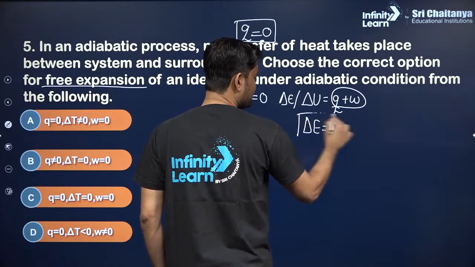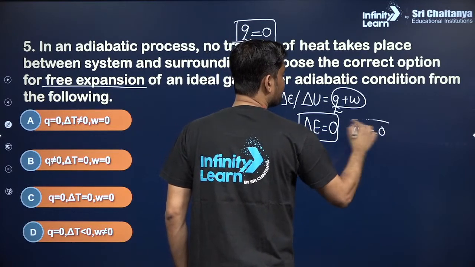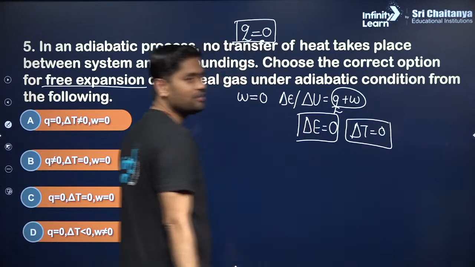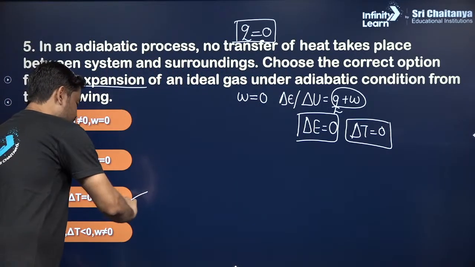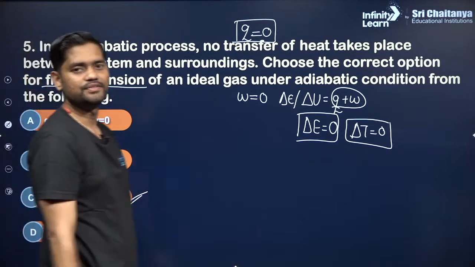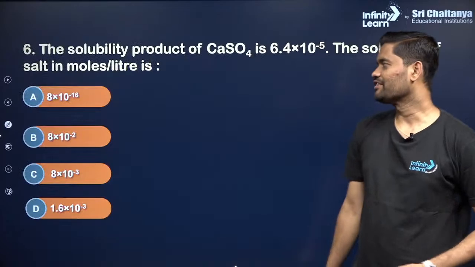And since change in internal energy is 0, change in temperature will also be equal to 0. So basically all three values are 0. And the only option that justifies is option C. Clear? Sure guys? Perfect.